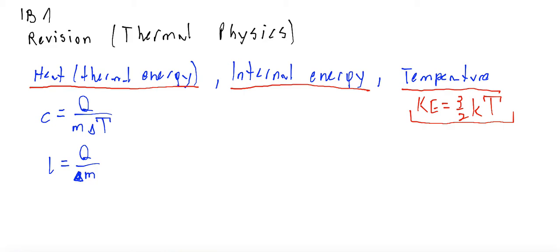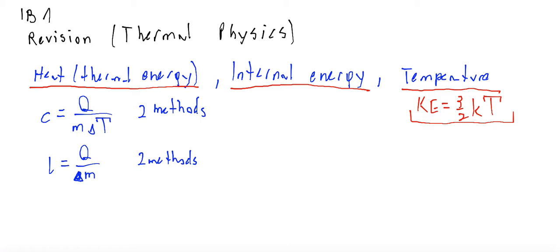In both cases you have to know two methods of measuring: the electrical method and the method of mixtures. We did this during our lessons. So this is the first part of thermal physics.